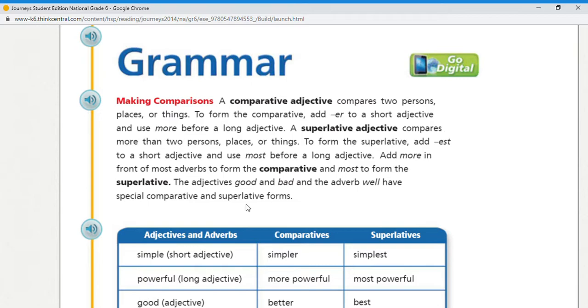About adverbs, guys, we add more to form comparative adverbs, and we add most to form superlative adverbs. There are some exceptions, like the adjectives good and bad, and the adverb well. They have special comparative and superlative forms.